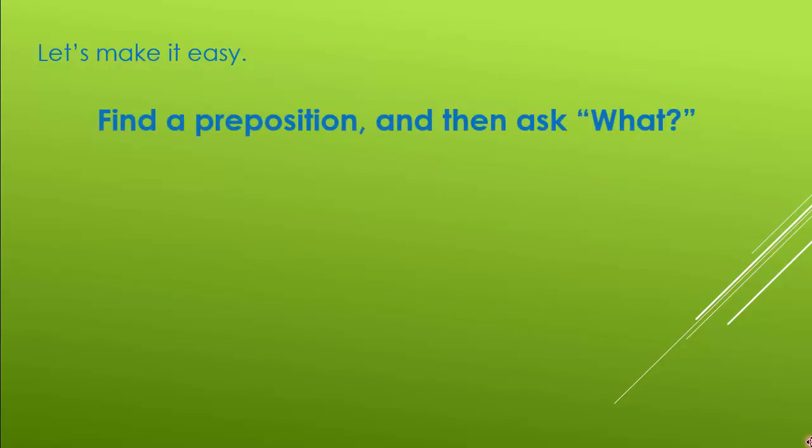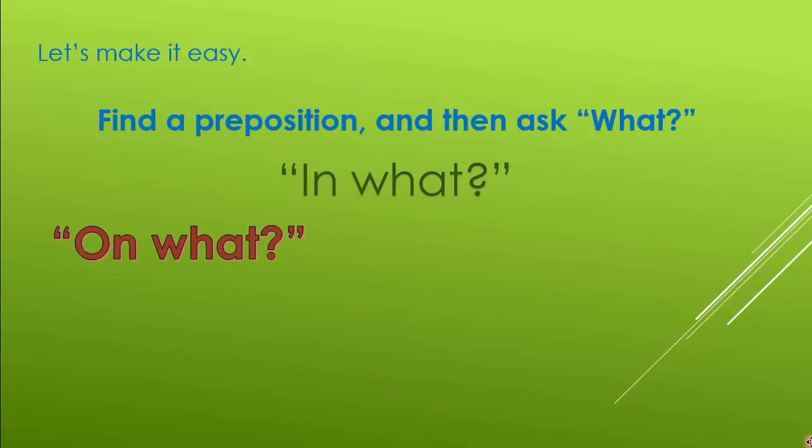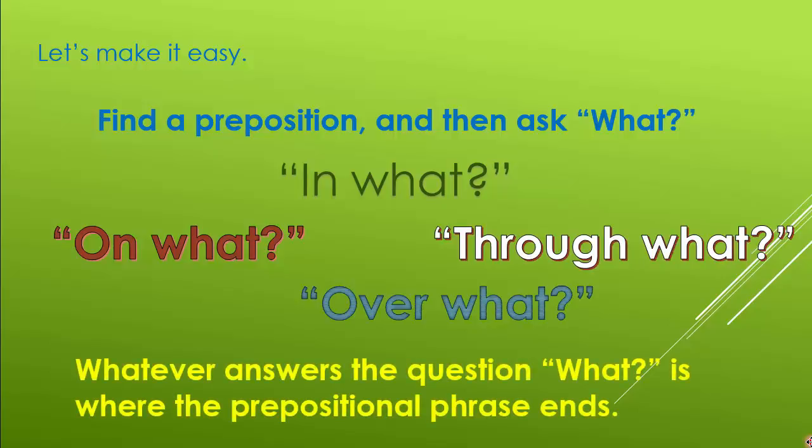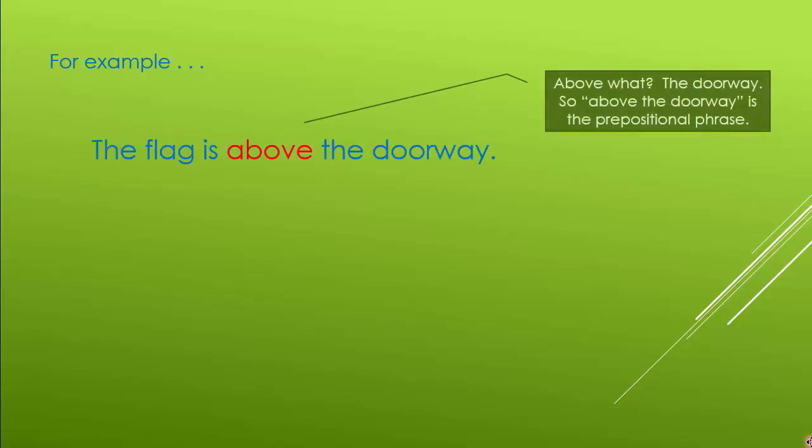Let's make it easy. Find a preposition and then ask what. In what, on what, over what, through what. Whatever answers the question what is where the prepositional phrase ends. For example, the flag is above the doorway. Above what? The doorway. So above the doorway is the prepositional phrase.